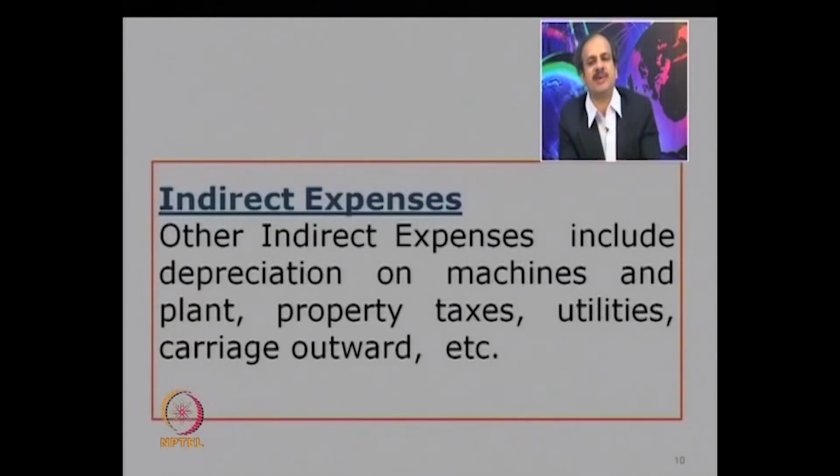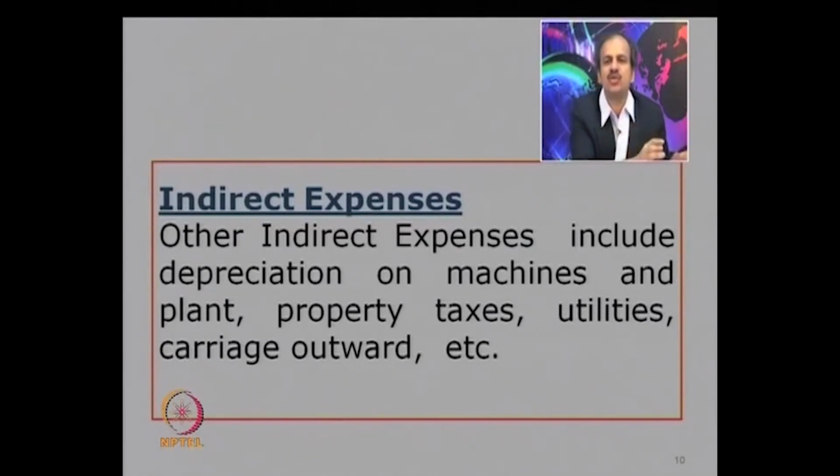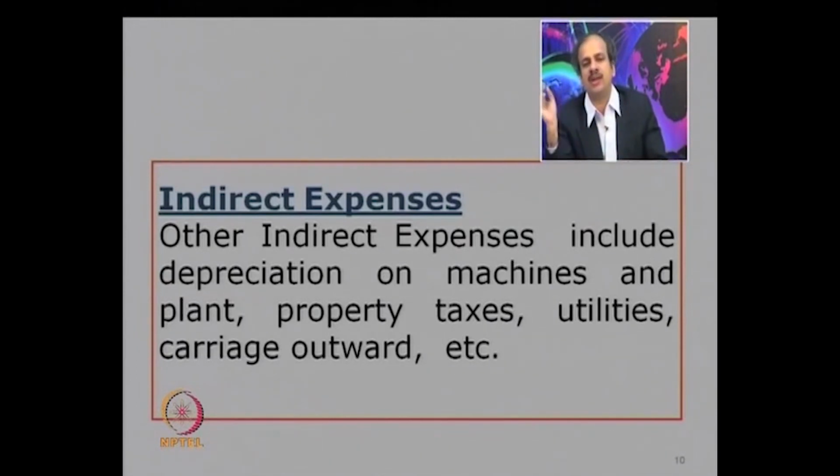The third is indirect expenses. Again, same thing: all those expenses which are not exclusively related could be indirect. Here you have a large number of examples to give. I have given a few examples like depreciation, property taxes, utility costs, carriage outward. Can you think of some more examples? I think here you can give 10 examples easily, because most of the expenses are indirect in nature. It is very tough to find a direct expense, but indirect expenses you can name many. Can you tell a few indirect expenses? Just think it over.